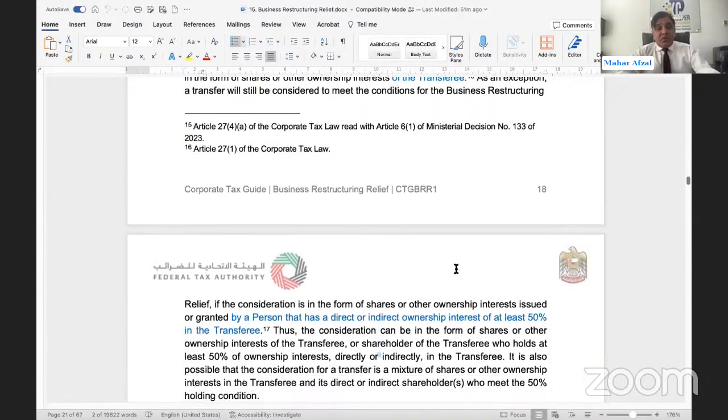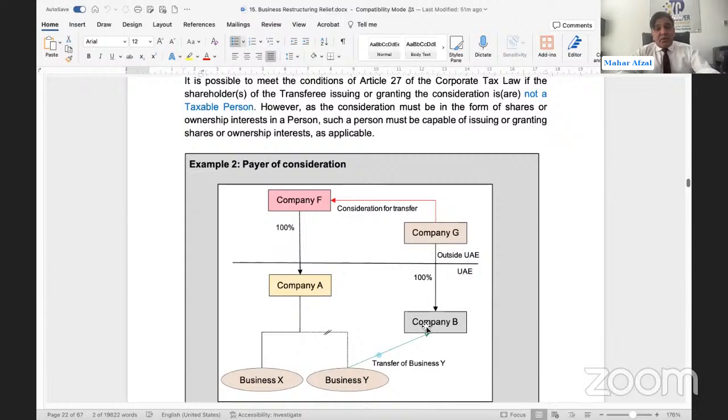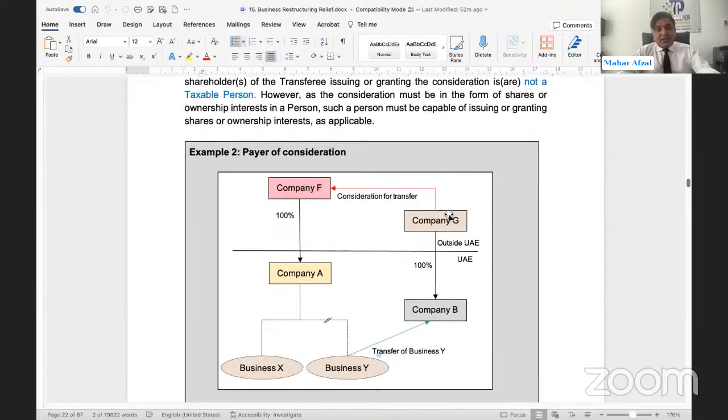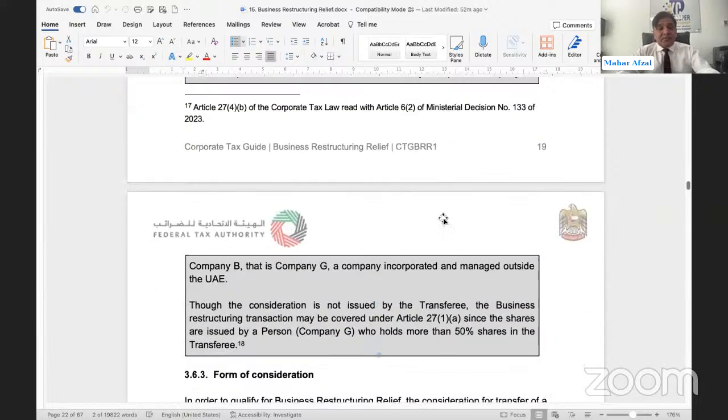Payer and issuer of consideration we have discussed. Again, you can look into this. Now, business is being transferred from Y to B, but payment is being made to a party who is outside the UAE, on behalf of B, to a party on behalf of A. So this person is holding 100% in the transferor, and this person is also holding 100% in the transferee. It doesn't matter whether in the UAE or out of the UAE, but the important thing is who is paying on behalf of the transferee. They need to issue at least 90% in equity or equitable interest. This person cannot be a natural person, as we discussed earlier.